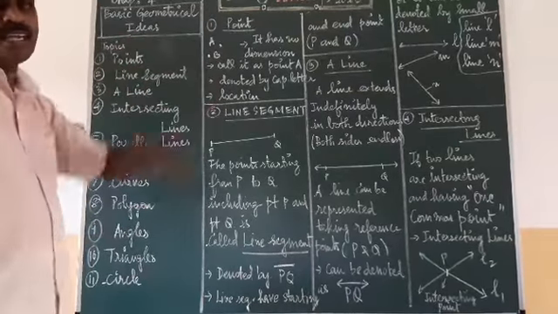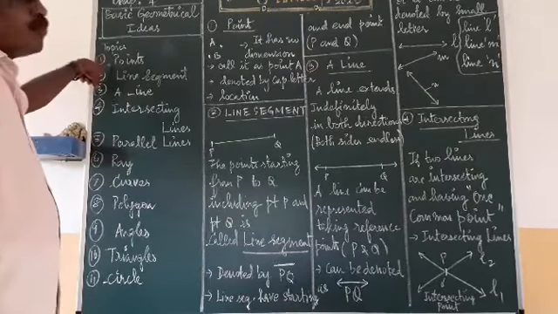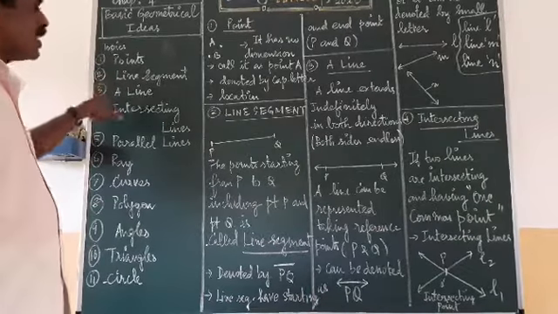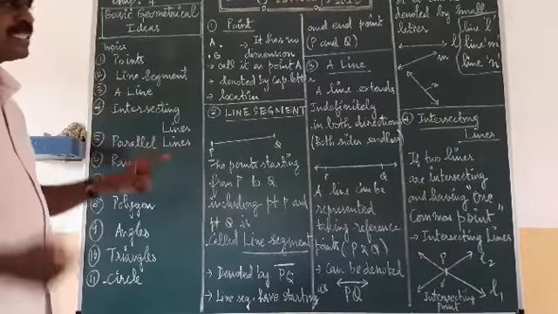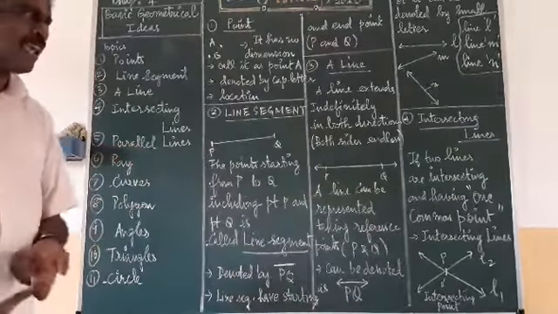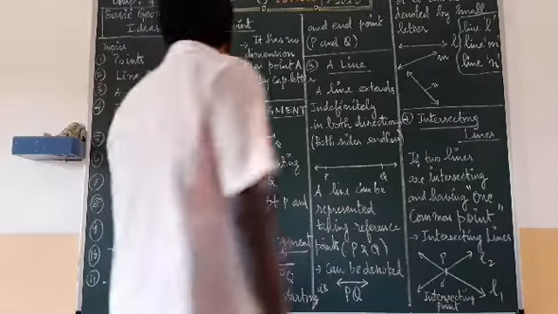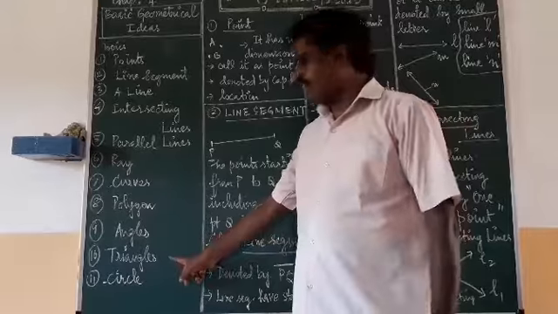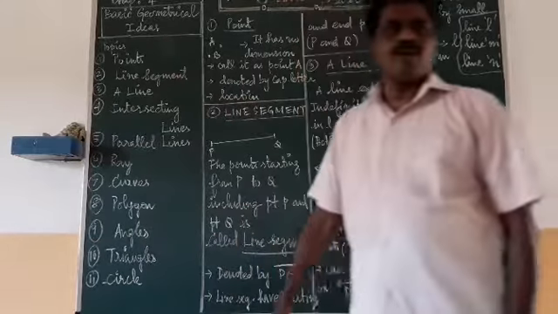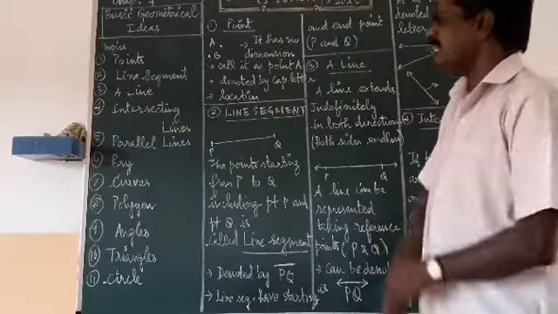Basic geometrical ideas. What are the topics going to be covered in this chapter? Topic 1, points. What is a point? What is a line segment? What is a line? What is the intersection of lines? What are parallel lines? What is a ray? What are curves? What is a polygon? What are angles? What is a triangle? What is a circle? These 11 topics you are going to cover in this chapter. Okay, very easy chapter. Let us go one by one.